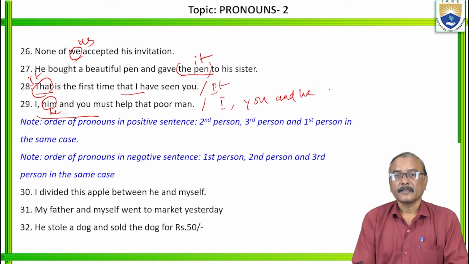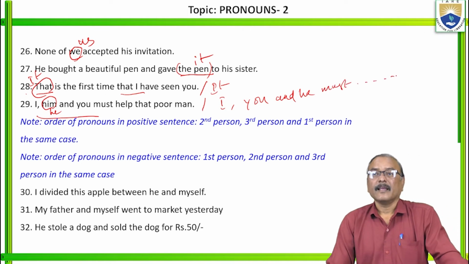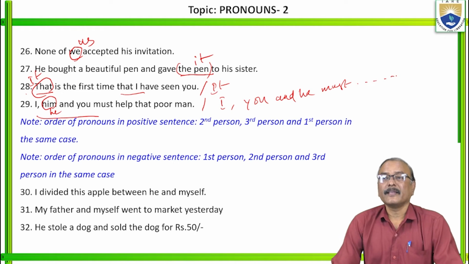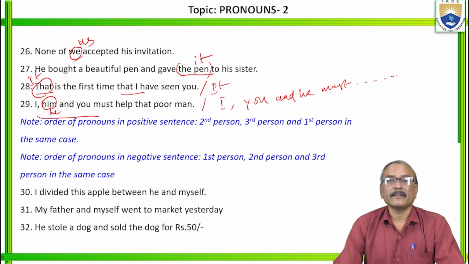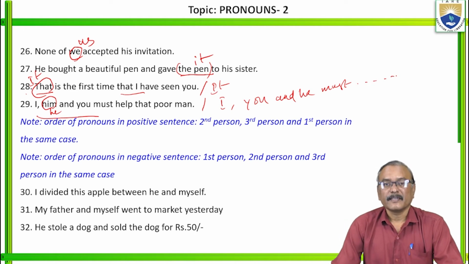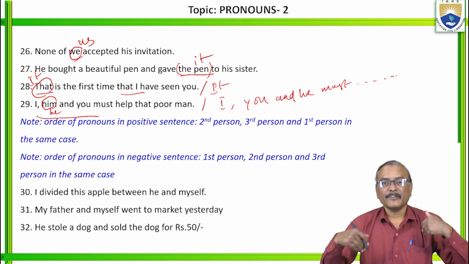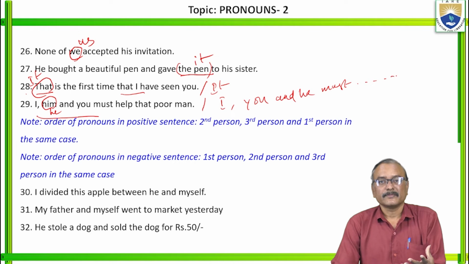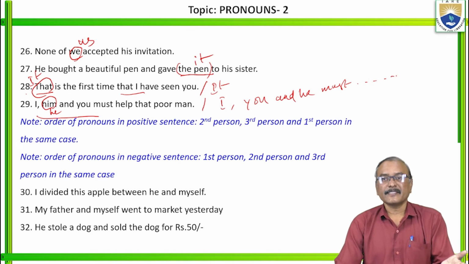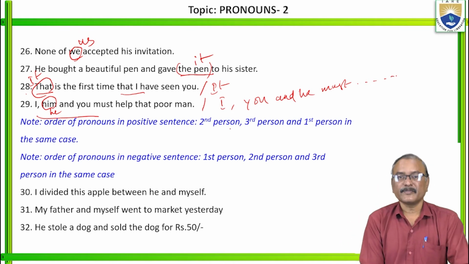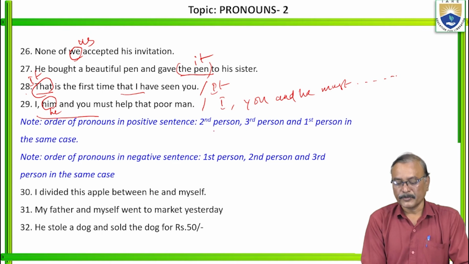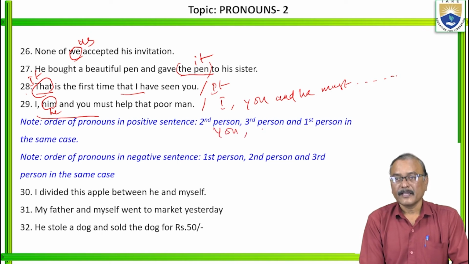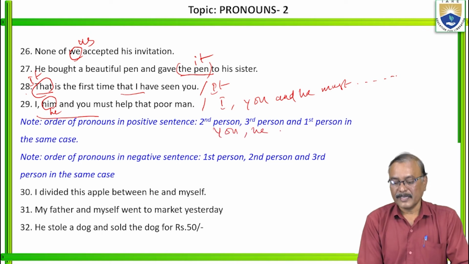I, you, and he must help the poor man. Generally, in the case of helping others, first we should come forward. In other cases, generally, we should give importance to you, then he, then I.